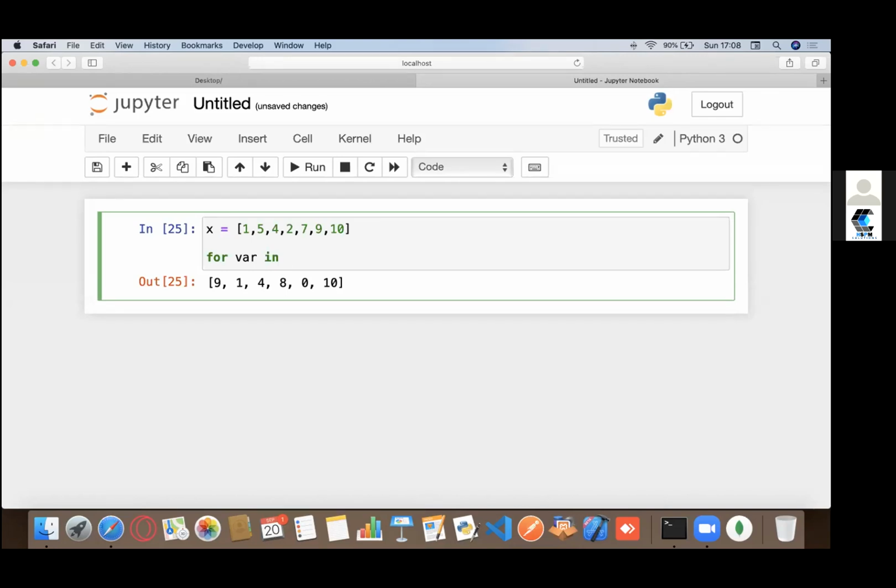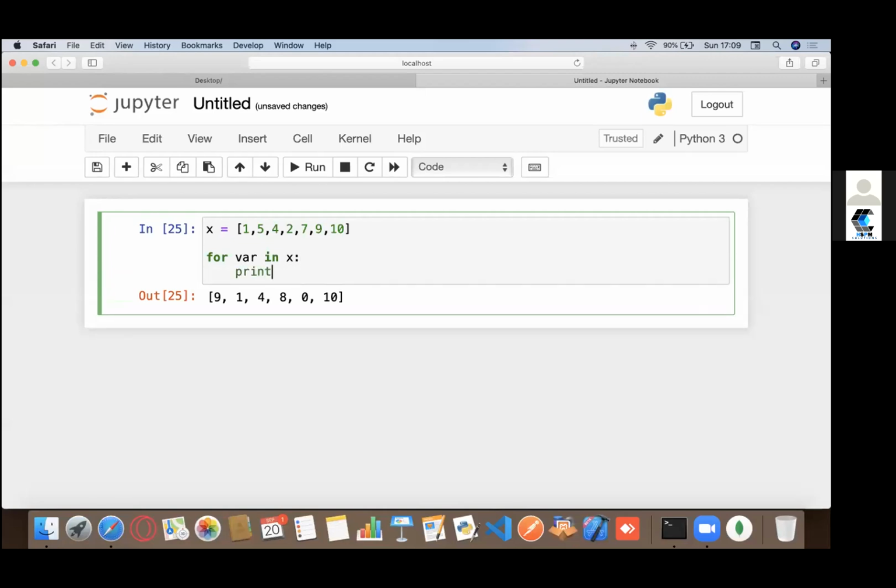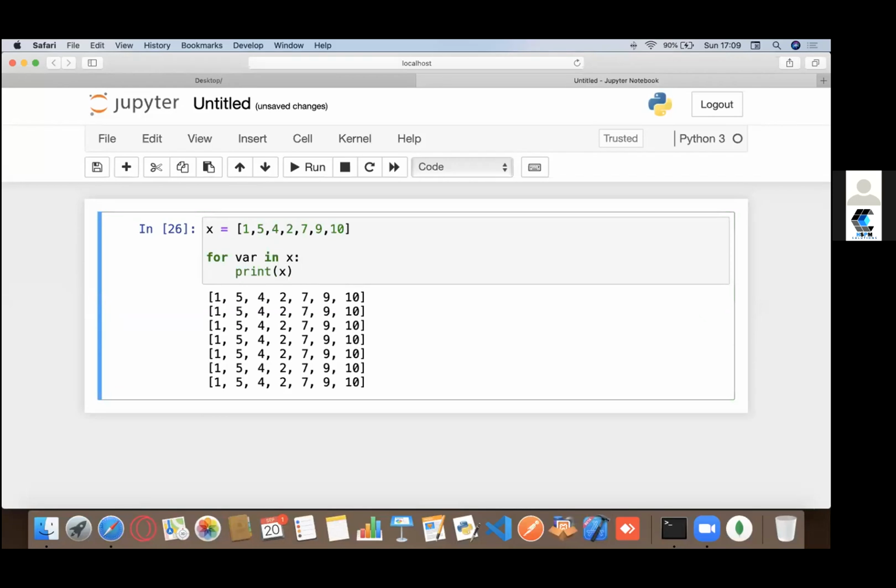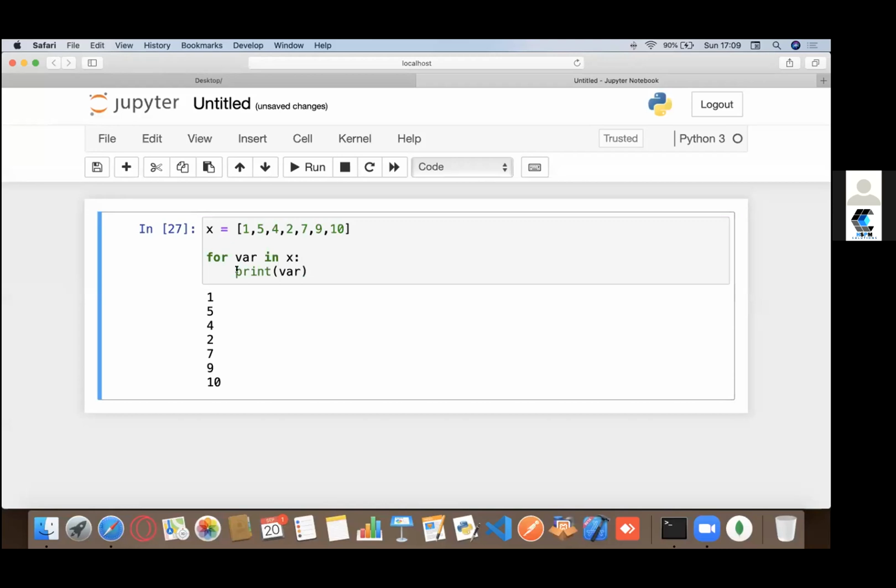It won't make a difference, Mohit, if the number could be there multiple times. It doesn't matter. It would just act the way it's acting right now. Nothing special. So for var in x, just the way we did it with strings, I could print var. Now you see I can access all these elements individually. It's just a naming convention. It's really easy to write x, right? That's why.